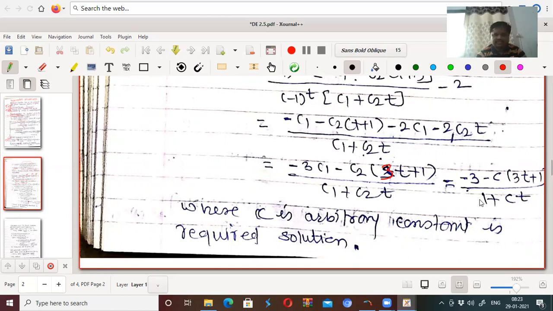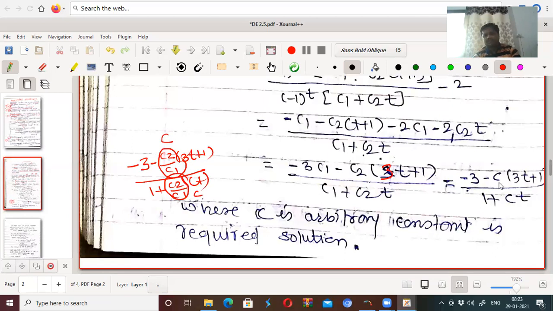So that can be written as minus 3 minus c2 upon c1 into 3t plus 1, divided by 1 plus c2 upon c1 into t. As c1 and c2 are arbitrary constants, you can consider this as one constant, c2 upon c1. So you get one constant, and therefore it becomes minus 3 minus c into 3t plus 1 upon 1 plus ct, where c is any arbitrary constant, and this is the required solution.